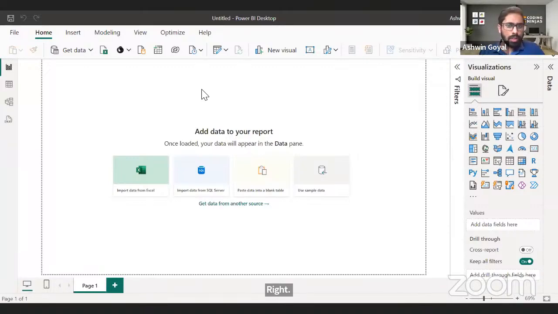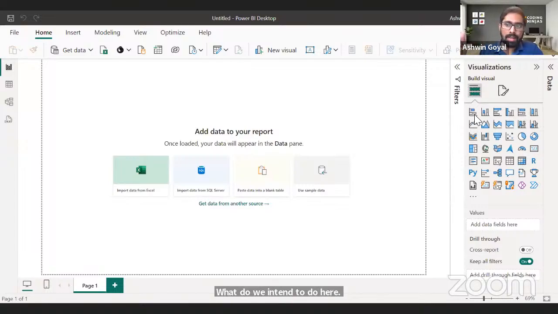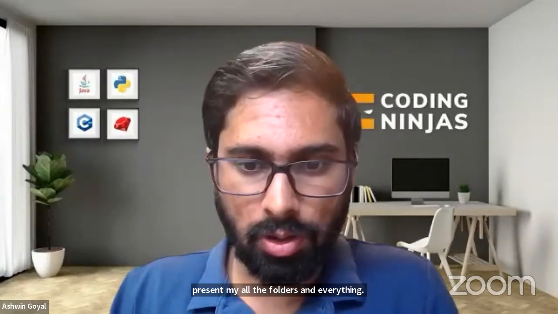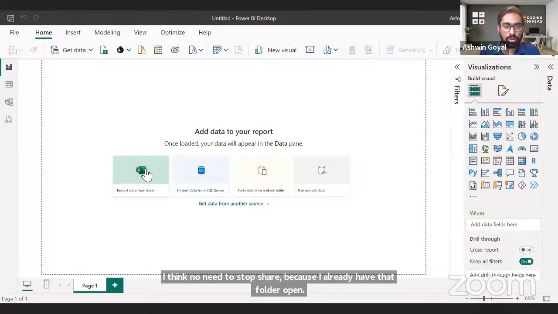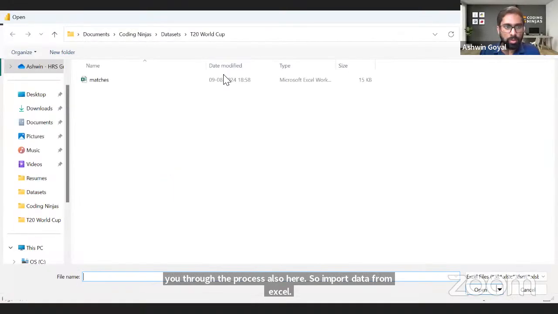Awesome. All right. Now, what do we intend to do here? I intend to first of all bring that data, or import that data, into Power BI. So I'll go to import data from Excel. If I click on this, let me just quickly stop sharing because this will present all my folders. Okay, I think no need to stop sharing because I already have that folder open. So I'll just walk you through the process here. So, import data from Excel. I think you're able to see this also.